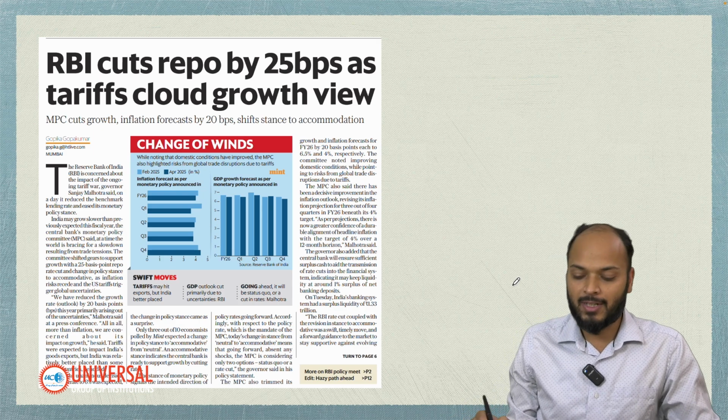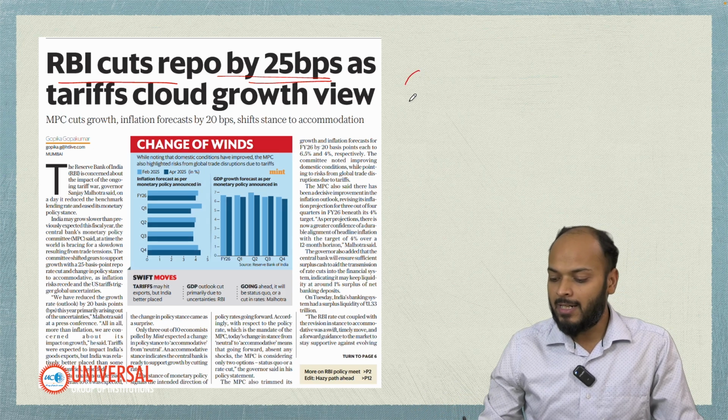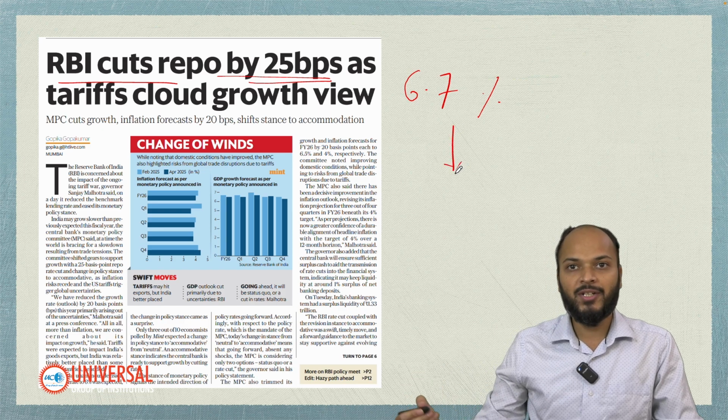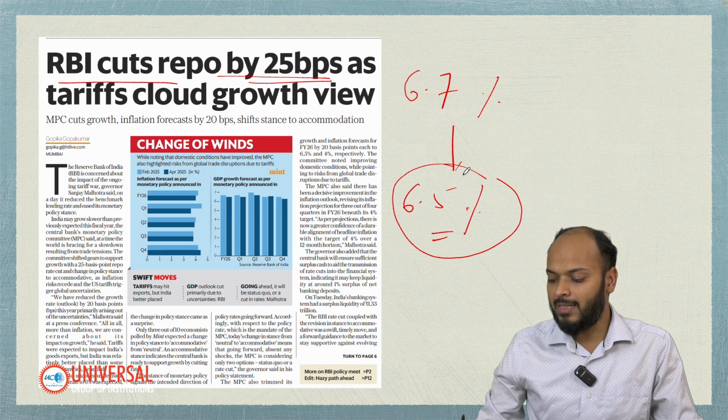So as you can see here, all newspapers have covered that the RBI has cut the repo rate by 25 basis points. Also, in its projection of GDP, the RBI has said this year GDP growth rate will come down from their earlier prediction of 6.7% to 6.5% only. So they have predicted the GDP growth rate to be 6.5%, and they have lowered the repo rate to 6%.